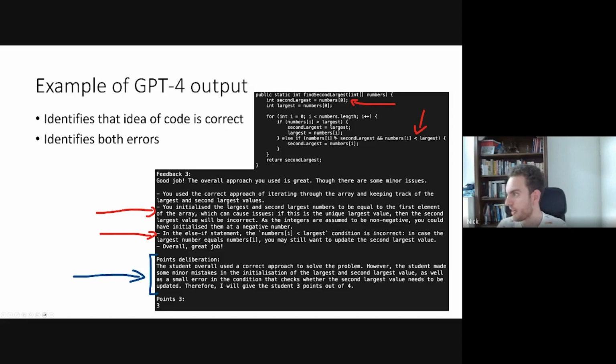It identifies both the errors that the student made, and it turns out these 3 points are exactly the number of points that I'd already given as well. So I graded these students myself before I started using ChatGPT, and I also happened to give 3 points to this exact student as well.